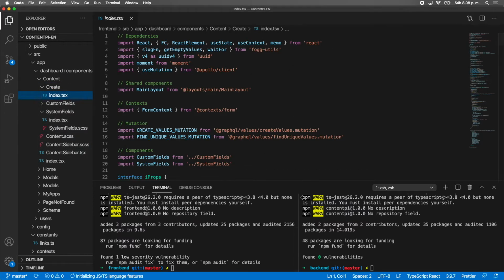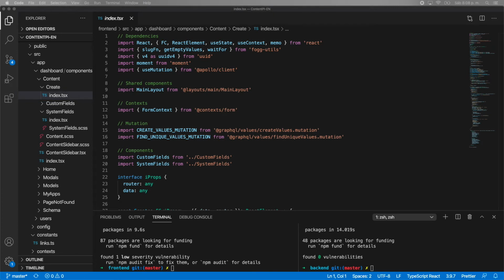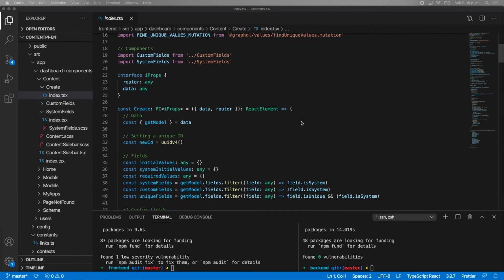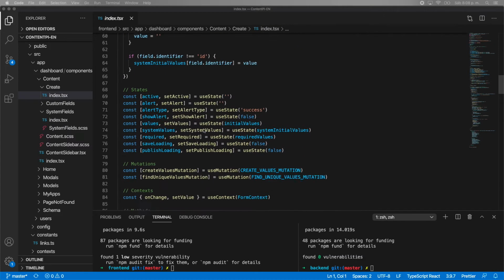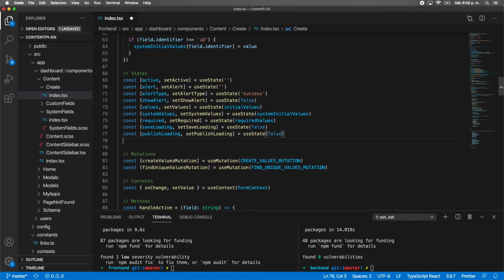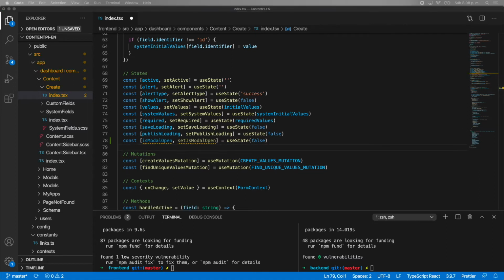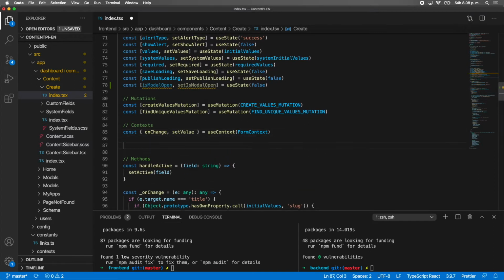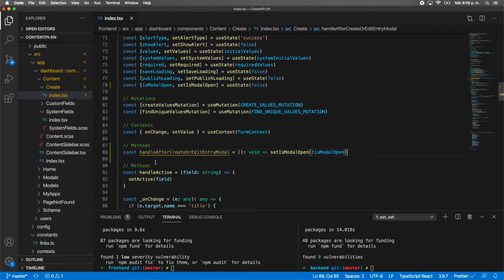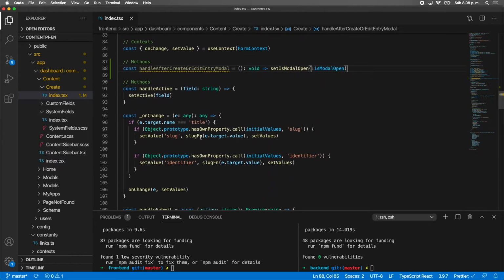In here we need to add a new state for is modal open, and then we need to create a method to handle that new modal that we will create, handleAfterCreateOrEditEntryModal.